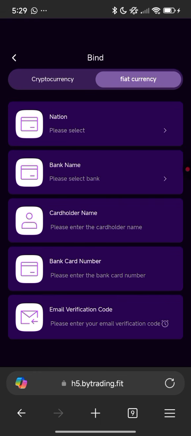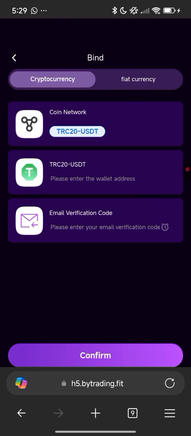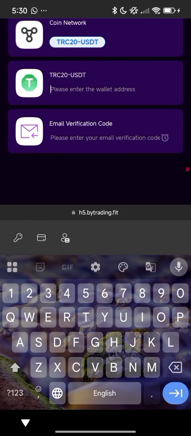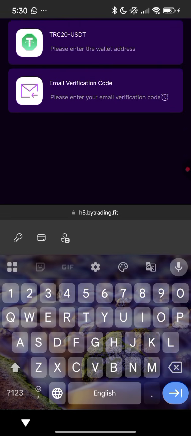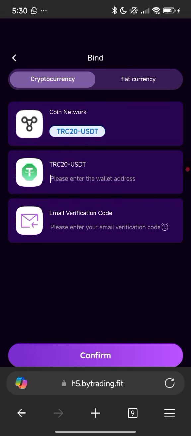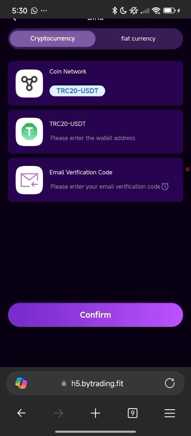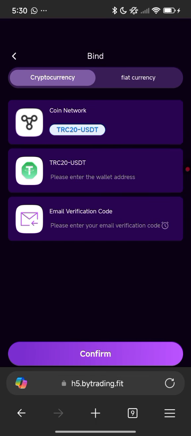Let's say you are withdrawing to your cryptocurrency. Now you need to add your GRC20. Once you add your GRC20, just go over to your exchange wallet, go to your GRC20 and copy the address, and come here and add the wallet address you are copying. Now enter the code, then email verification, click on send. They will send you the code on your email. Now add it here, then click on confirm. Your money will be transferred straight to your account within 3 minutes of transferring. This is how you can withdraw your money easily.